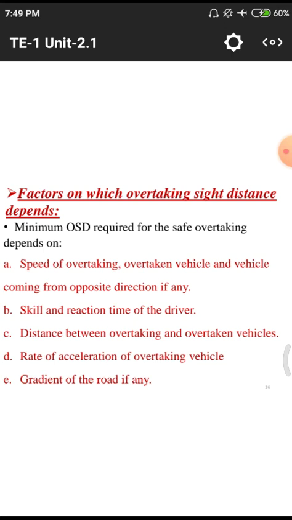Next one, rate of acceleration of overtaking vehicles. Acceleration means improvement in the speed of the overtaking vehicle.